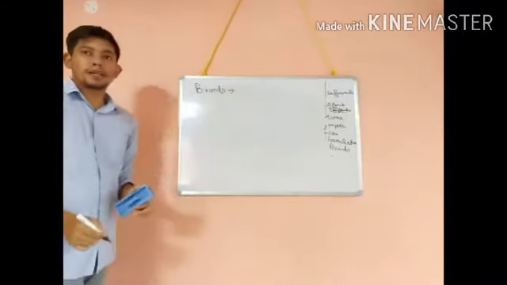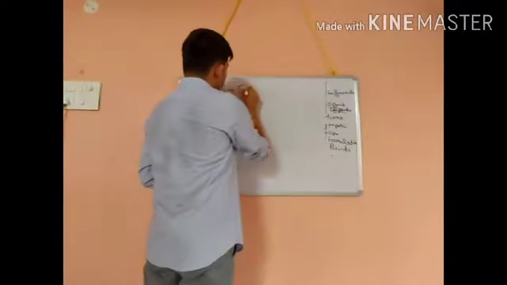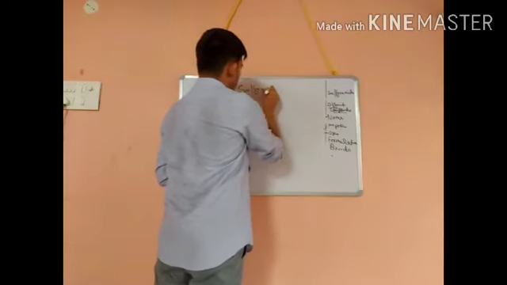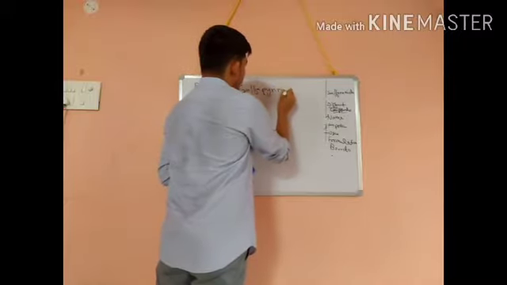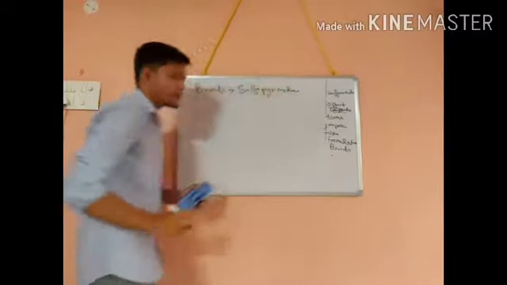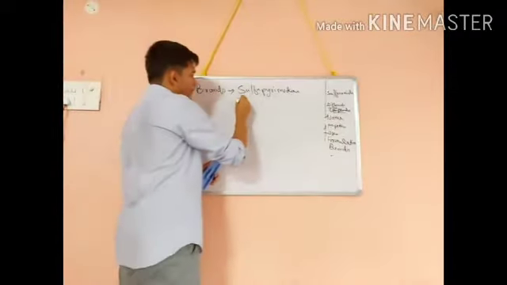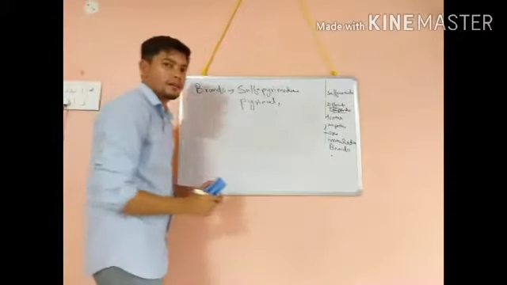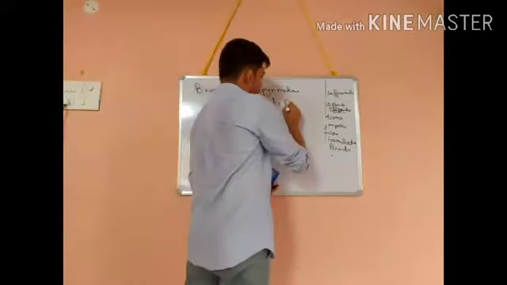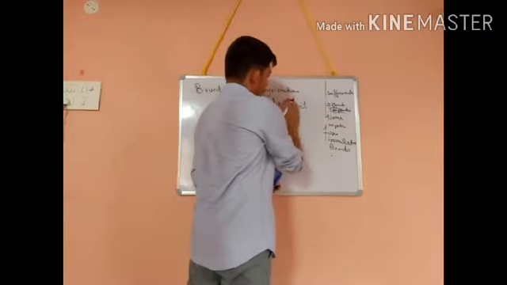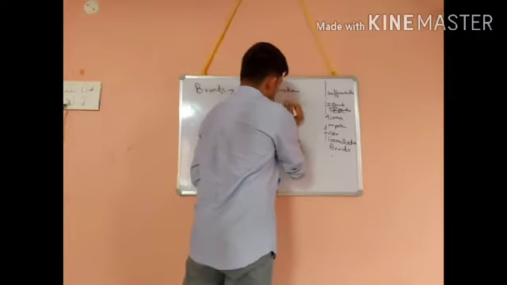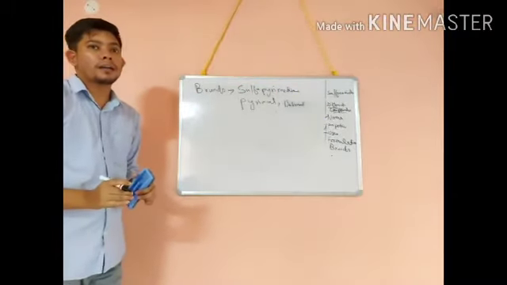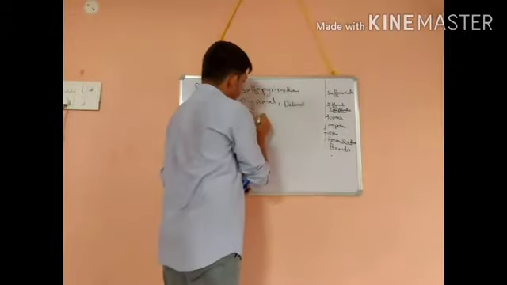So the different brands are sulfapyrimidine. Directly it is available in the form of sulfapyrimidine, then Pyrimal, then Devenal, then another is Diazyl.